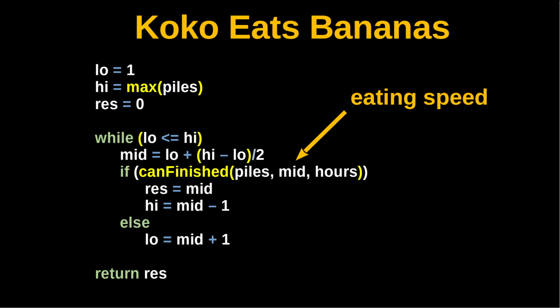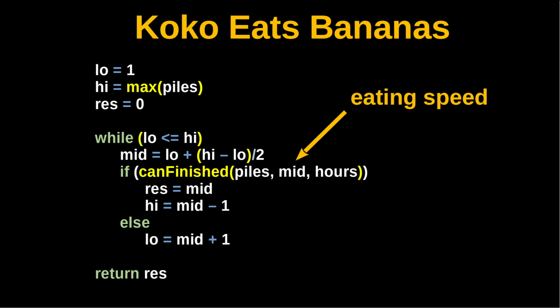And if Koko can finish within this eating speed, which is the mid value, then we're going to set the response variable to the mid value because we have found a speed that works. And then we're going to set high equal to mid minus 1 because now we want to search if we can do a lower speed. However, if Koko cannot finish with the speed that is mid, then we'll search in the upper half of the range where we're going to set low equal to mid plus 1. This is a pretty standard binary search template. So at the end, we'll return the response.